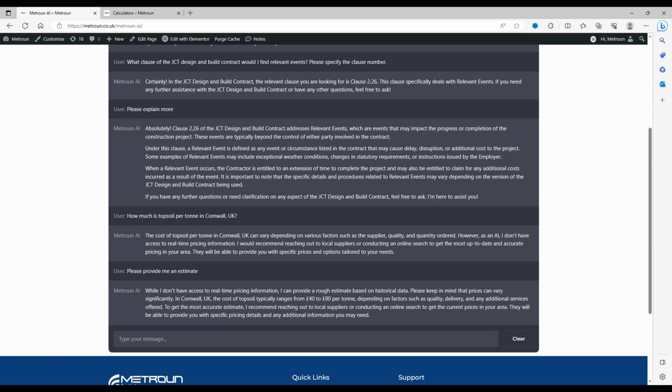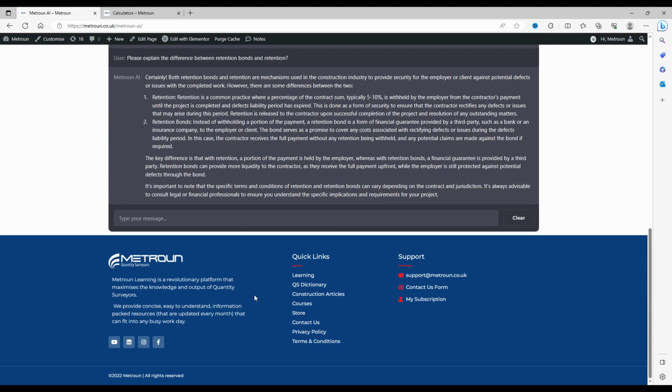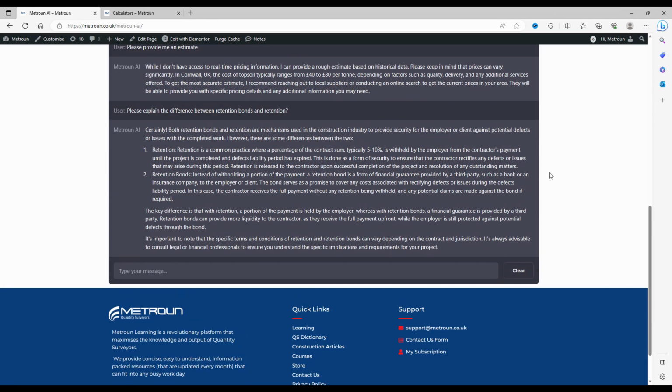The next prompt we'll ask it is please explain. So we're asking to explain the difference between retention bonds and retention. Now, if you want a more detailed understanding of retention bonds or retention, go over to our courses page, and there's specific courses for retention and construction bonds. So here it should tell you what retention is. There we go. It should tell you what retention bonds are. It should tell you the difference as well.